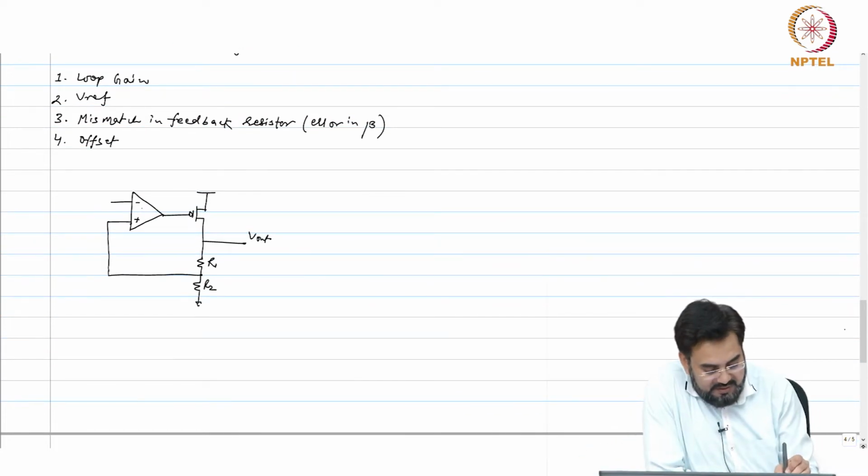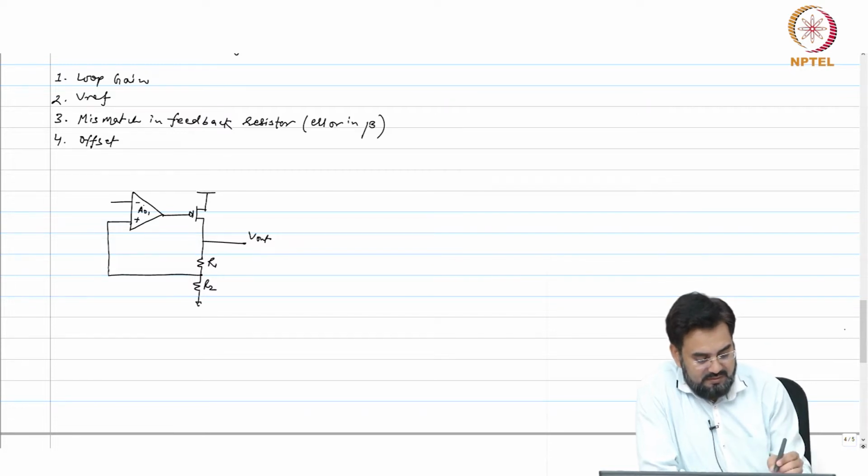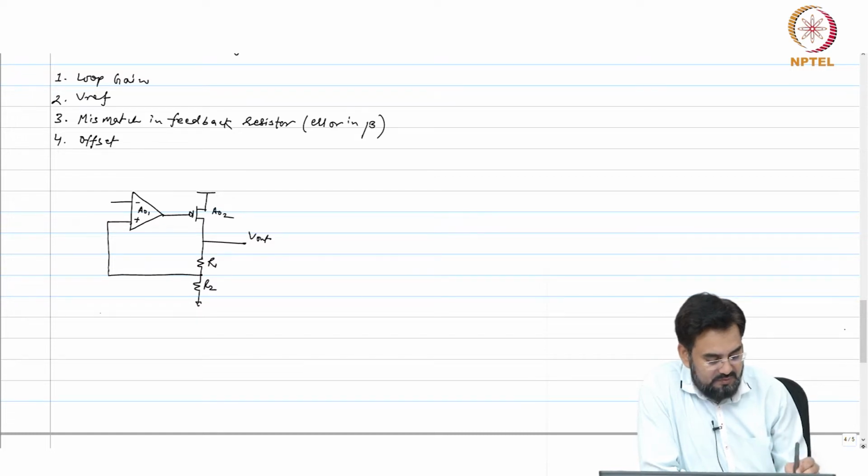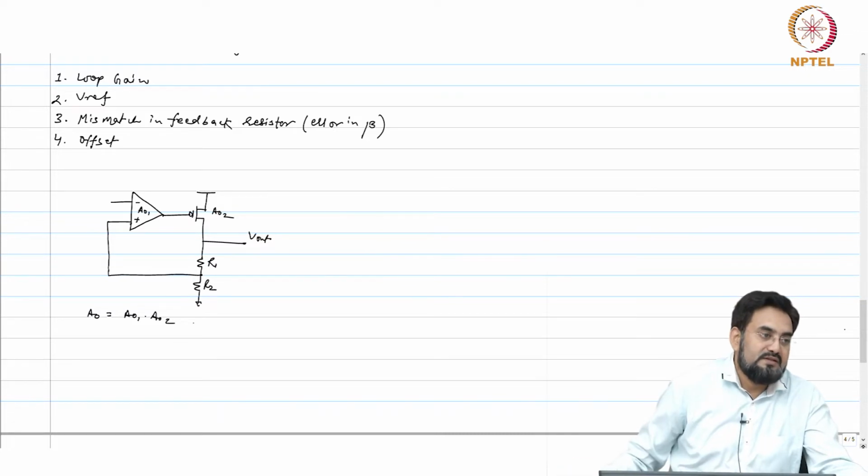If I call the first gain A01 and the gain of this is A02, what is A0? A1 into A2, correct.